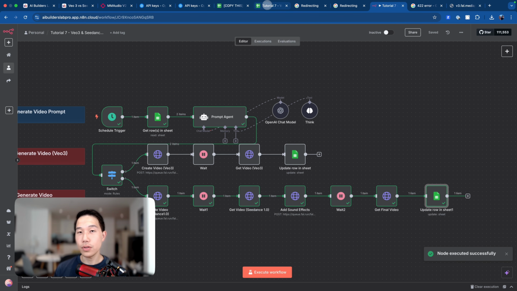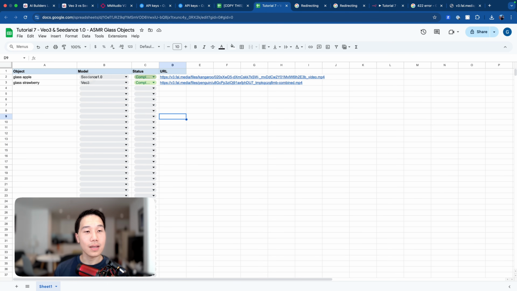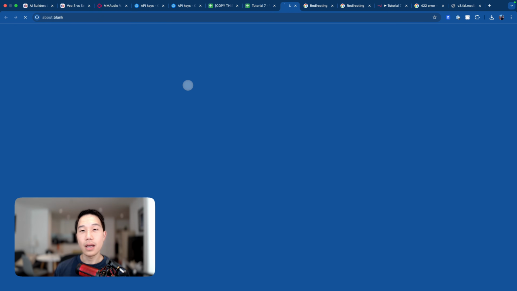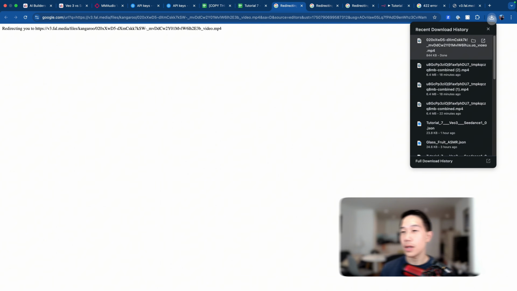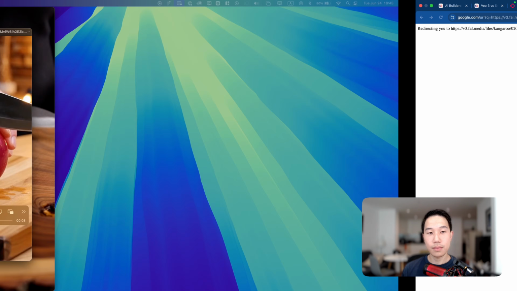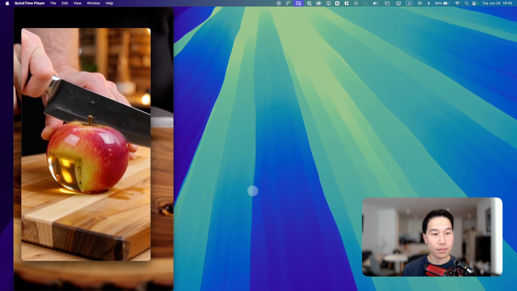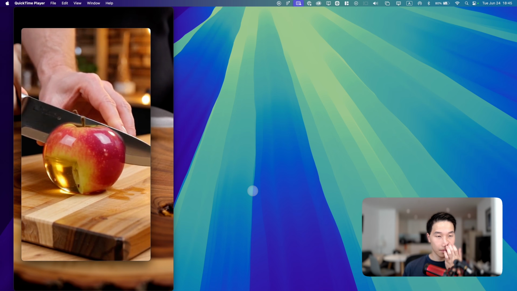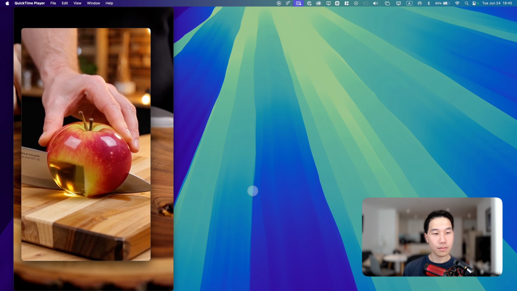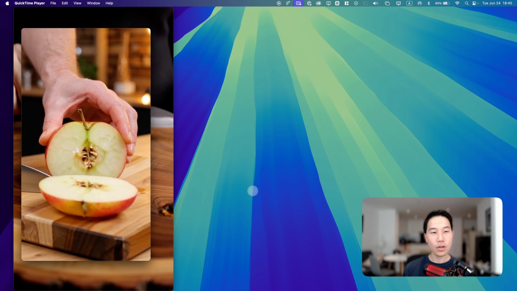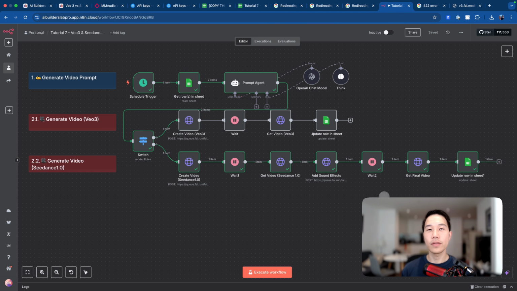When it finishes loading, you can see that the Seedance 1 glass apple is also completed with the URL link. Let's take a look at the video. So I download this one, and then now I can play it. The sound is not too bad at all for this one, but it's not 100% guaranteed that you'll get such synchronized sound. But this is also one way that you can generate these kinds of videos other than using VEO3.